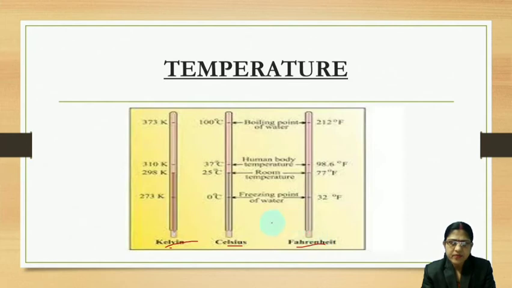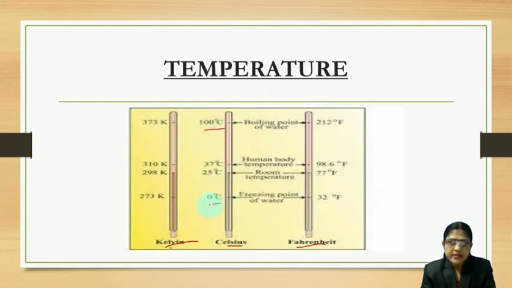Right? And in the lab also we use a thermometer to measure the temperature of a solution. Here, the thermometer based on the Celsius scale is calibrated from 0 to 100 degree centigrade. Right?